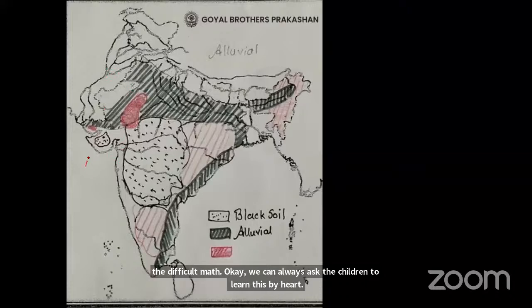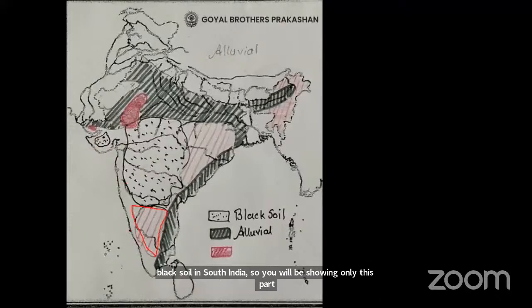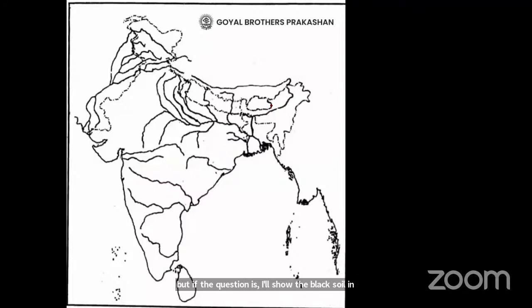Okay, now this black soil in Gujarat area, this Deccan Plateau area. For the examination, they will generally specify show the black soil in South India. So you'll be showing only this part. Or if the question is asked, show the soil in Northeast India. So if they say Northeast, please remember, here is alluvial soil around river Brahmaputra. And here in Meghalaya, there is a laterite soil.